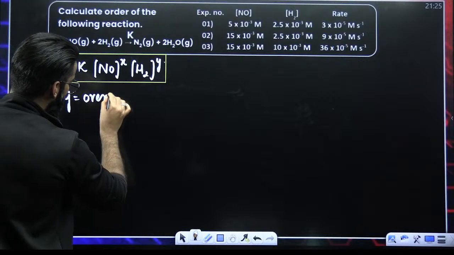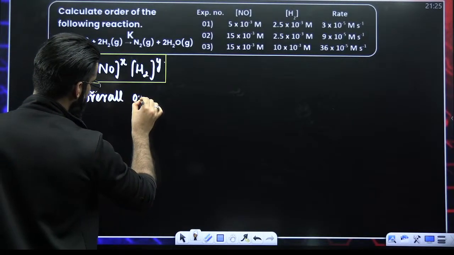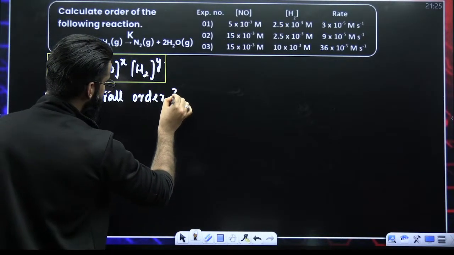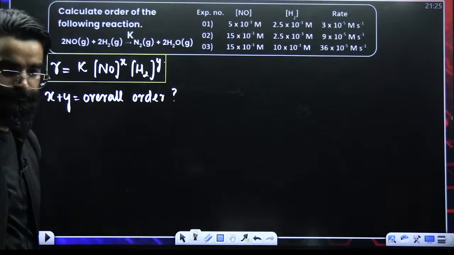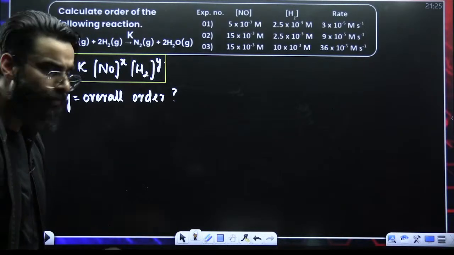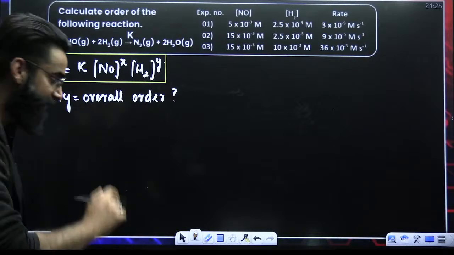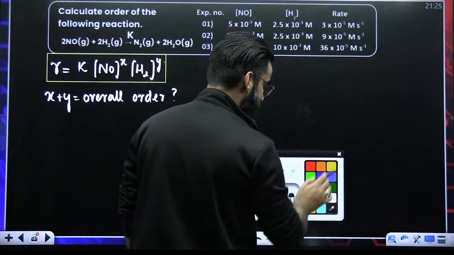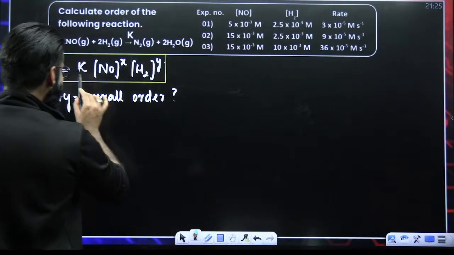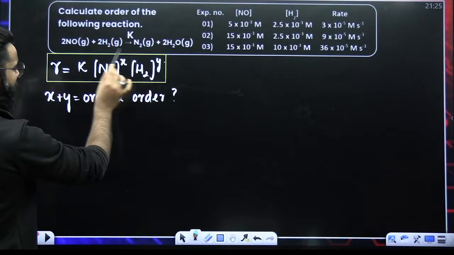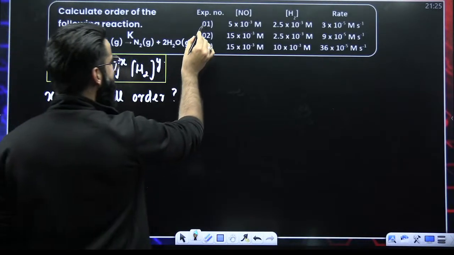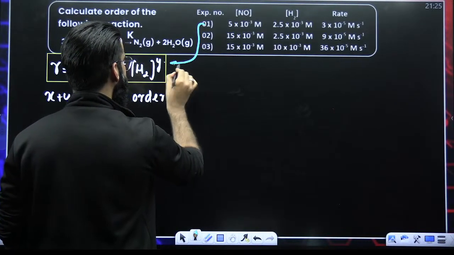And this overall order of the reaction is to be calculated. Now, how do we get the overall order of the reaction? Try to understand very carefully what I'll be doing. See, my dear students, in this rate law, I am going to fit the details of experiment number 1.